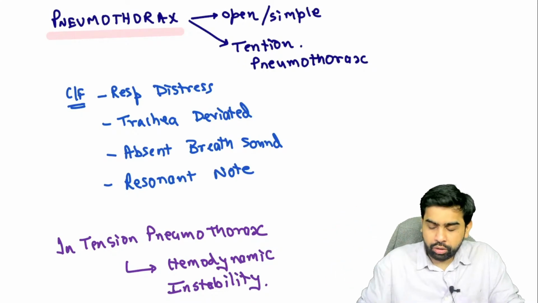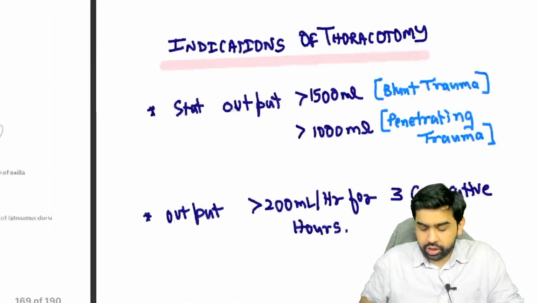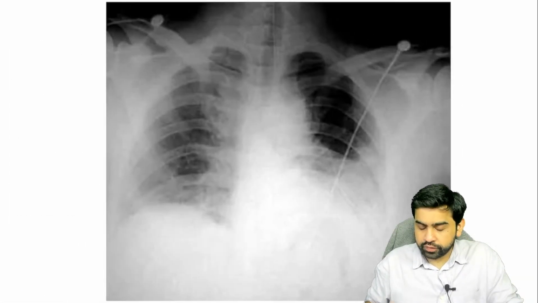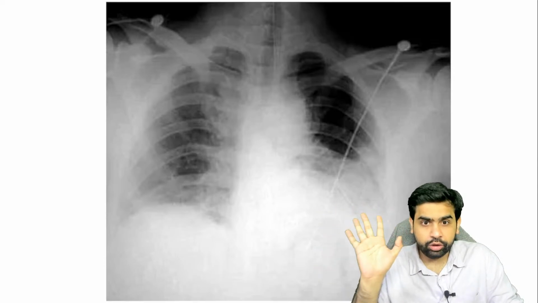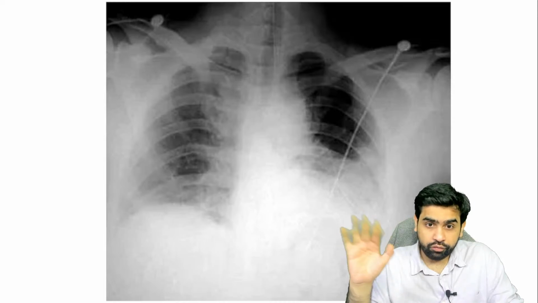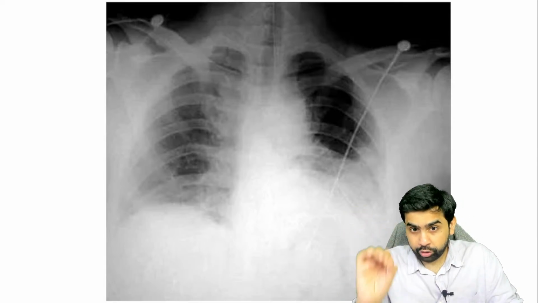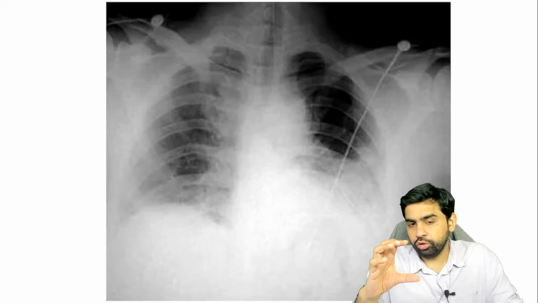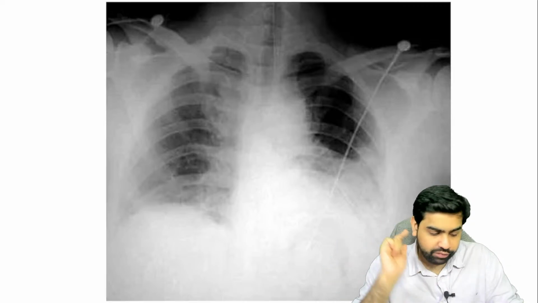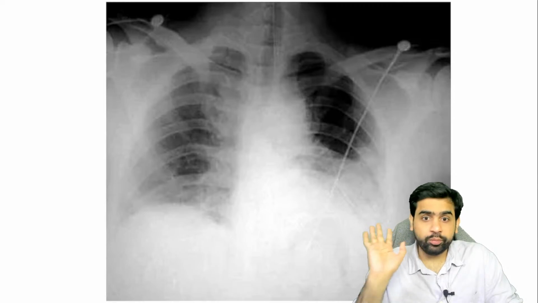Okay, right. Now I'll just cover the hemothorax and then I'll take one question. I think I can see there's one question over here. So what is the hemothorax? Hemothorax is the presence of blood inside the thoracic cavity. As I mentioned, on percussion you're going to get a dull note. This is an X-ray of a probable hemothorax. It also can be pleural effusion. So if you want to diagnose it surely, you'll have to put in a needle and aspirate. On aspiration, if you get blood, that is a confirmation that you're dealing with a hemothorax. How are you going to manage it? You have to put an ICD. Where do you put an ICD? Fifth intercostal space in the mid-axillary line.